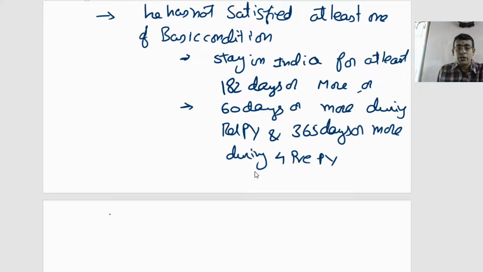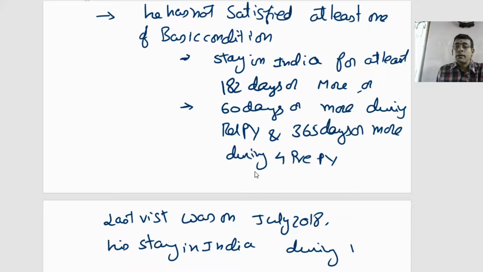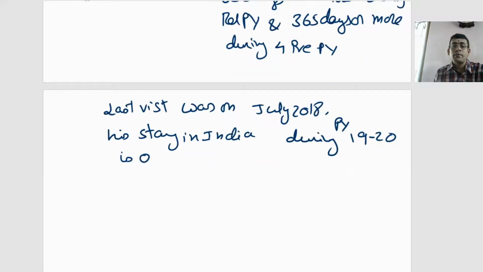Because in the problem it is mentioned his last visit was in July 2018. That means his stay in India during the previous year 2019-20 is 0, as he has not stayed in India during the previous year for even a period of 1 day. He will be called a non-resident. So hence he is termed as non-resident.